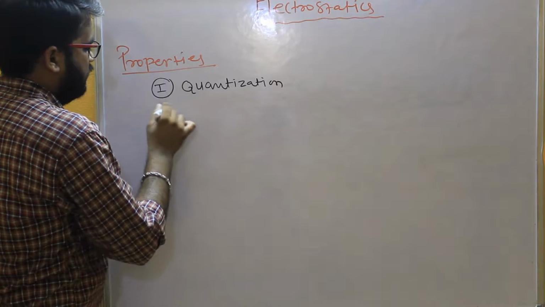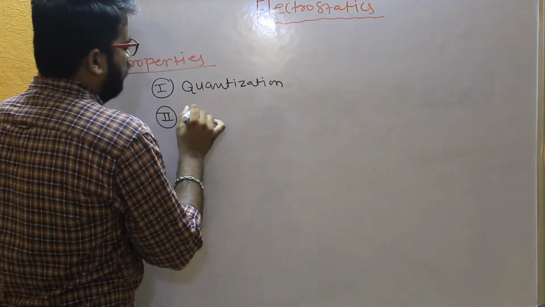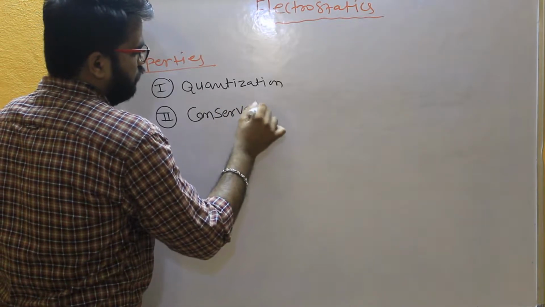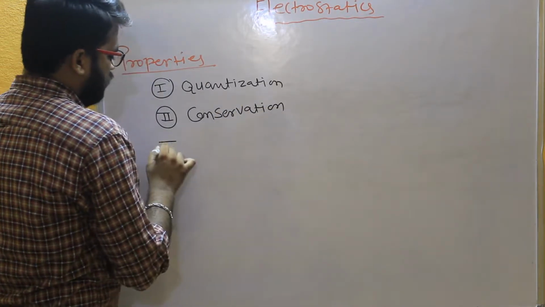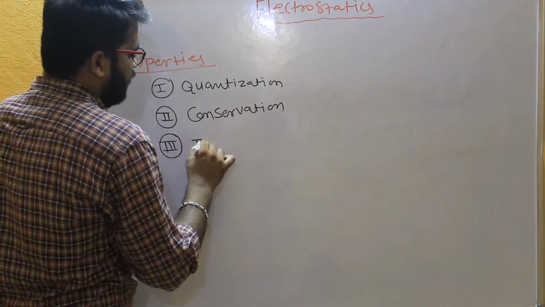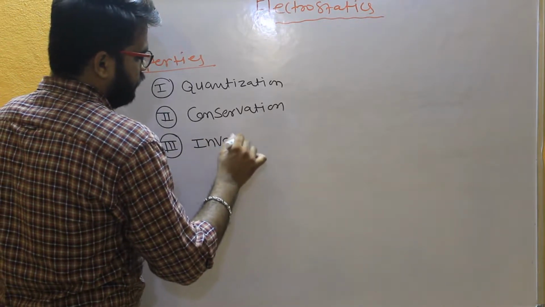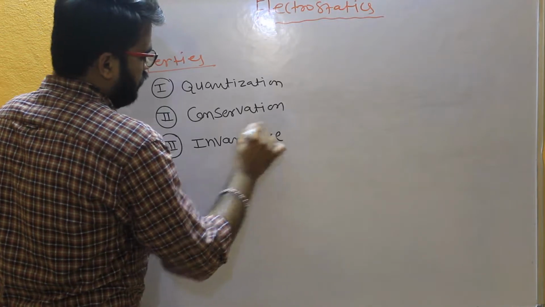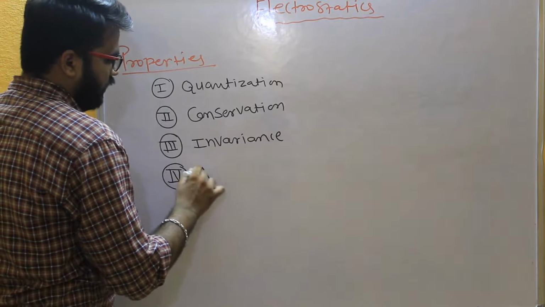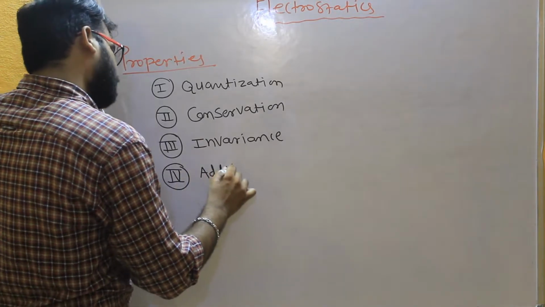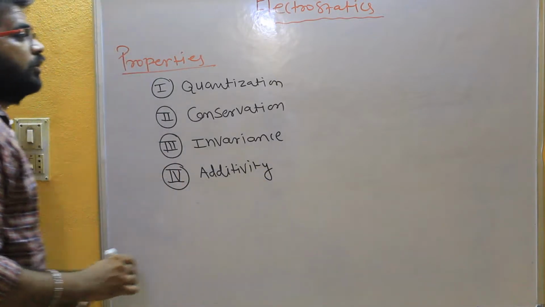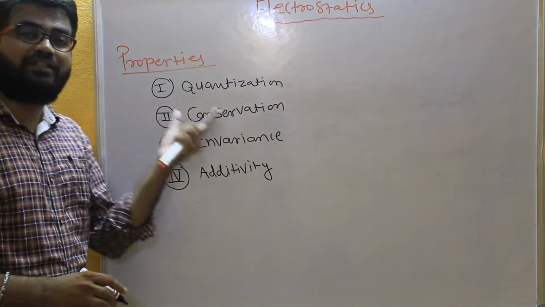Second one is conservation of a charge. Third one is invariance of a charge. Fourth one is additivity of a charge, right? So firstly we'll see about the quantization of a charge.